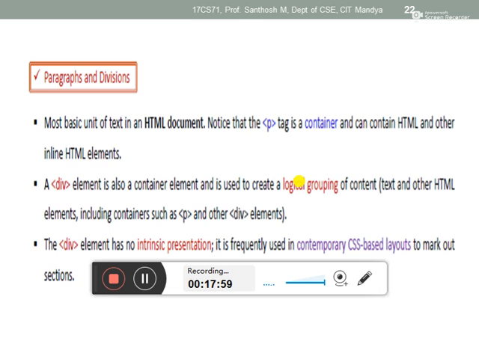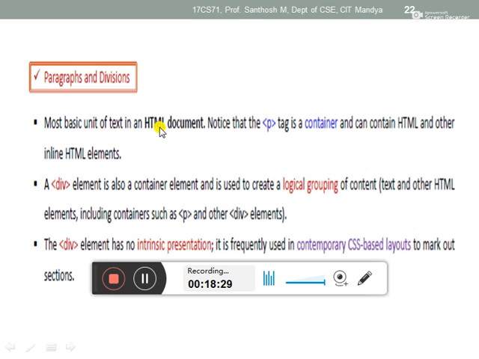But your block elements, next when we start creating web pages, then you will know. But you have to know about inline and block. This paragraph and div tag, these two are also block tags. They have the property display block, they acquire 100% width. So here that thing they are mentioning.